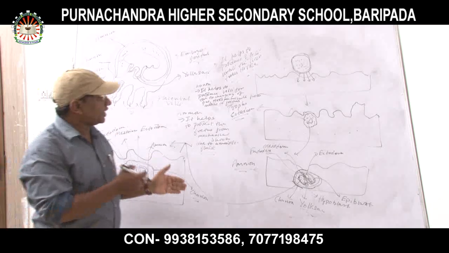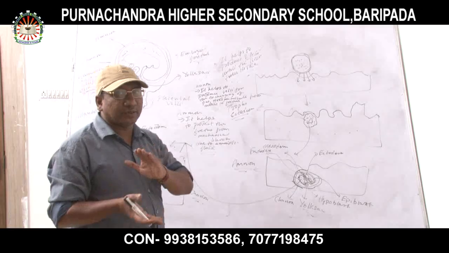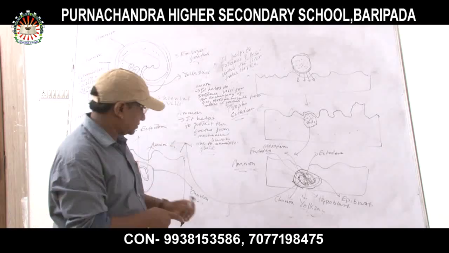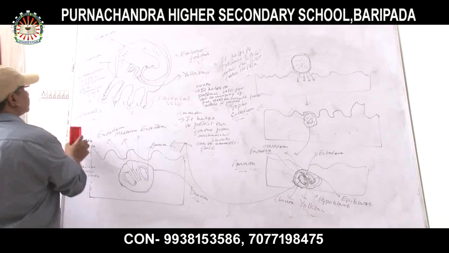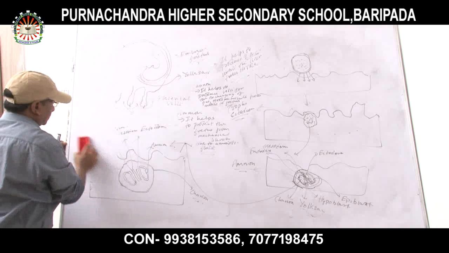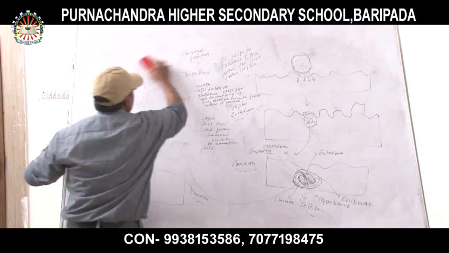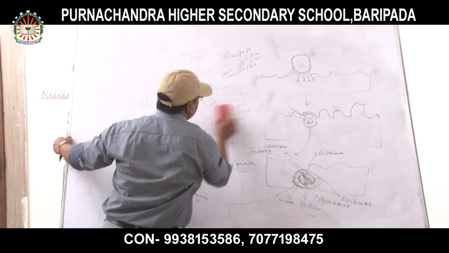Now I am going to explain to you about ectoderm, mesoderm and endoderm. In these three germ layers, what happens? Fate of germ layers.